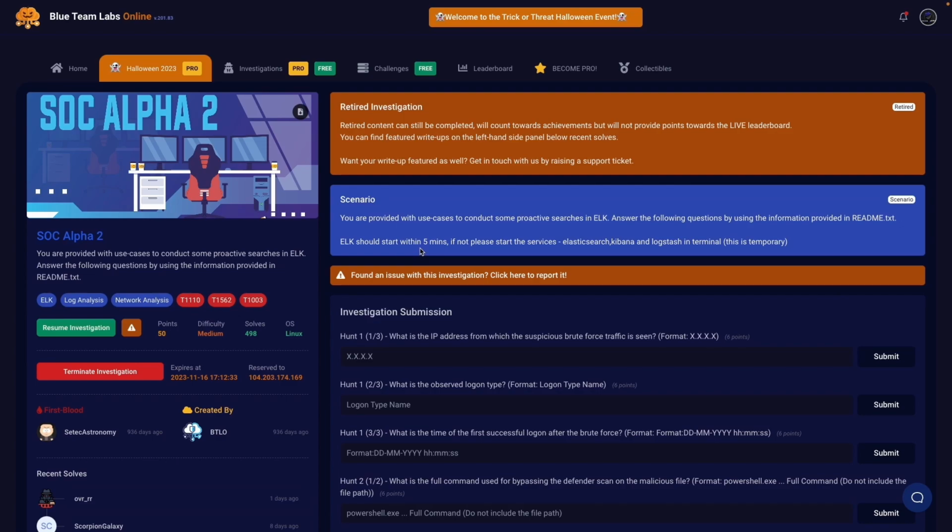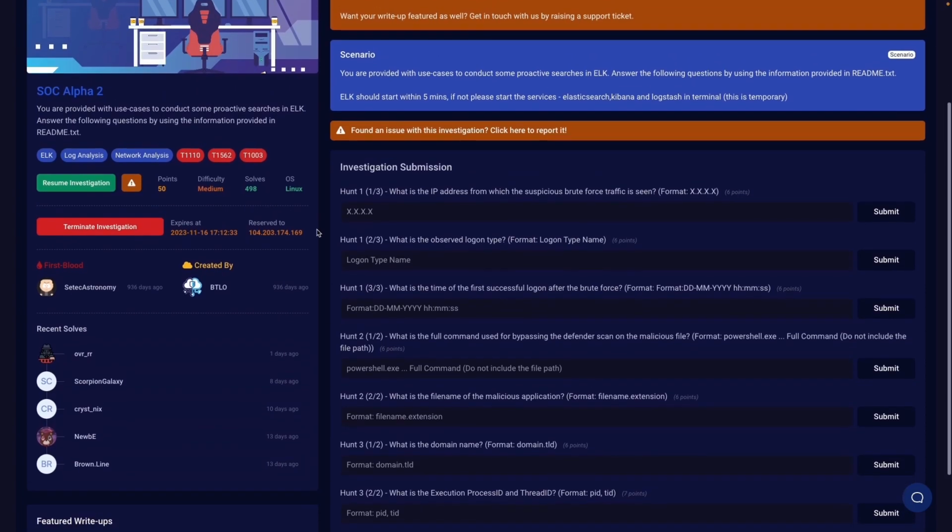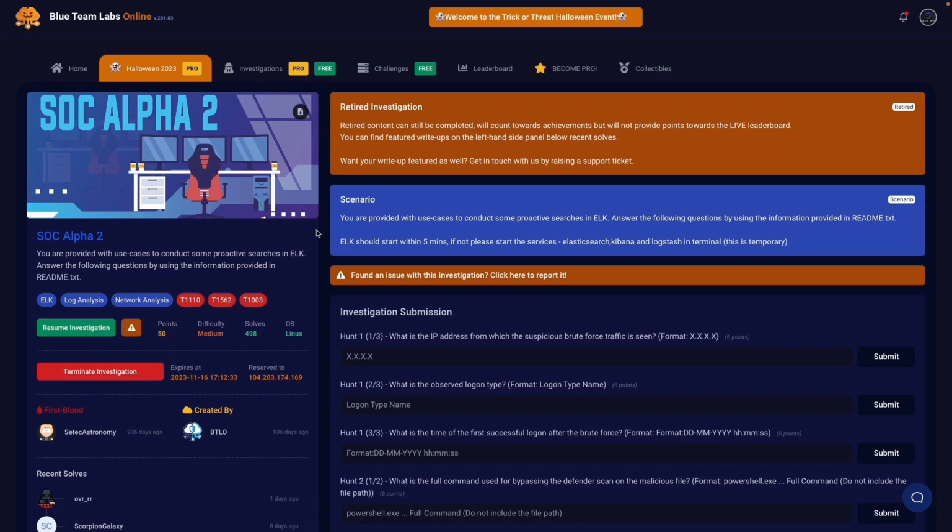You're provided with use cases to conduct some proactive searches in ELK. Answer the following questions by using the information provided in readme.txt. ELK should start within 5 minutes. If not, start the services, Elasticsearch, Kibana, and Logstash in the terminal. This is temporary. All right, so looks like we got the same amount of questions as SOC Alpha 1 and pretty much the same scenario. So guys, I'll see you on another screen. Let's jump right into it.